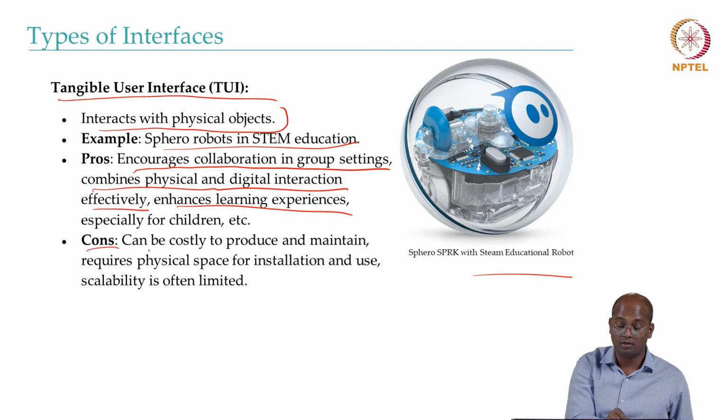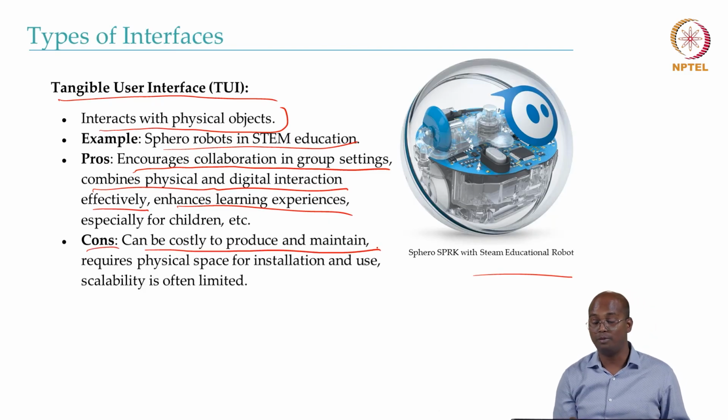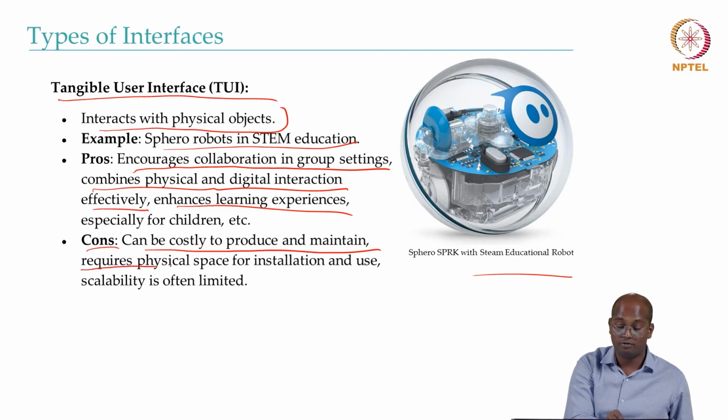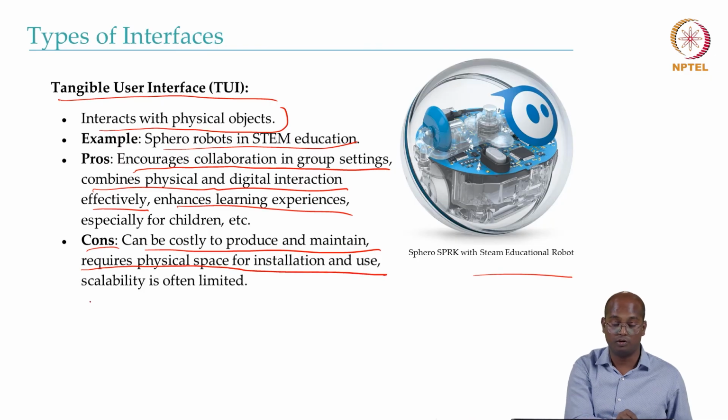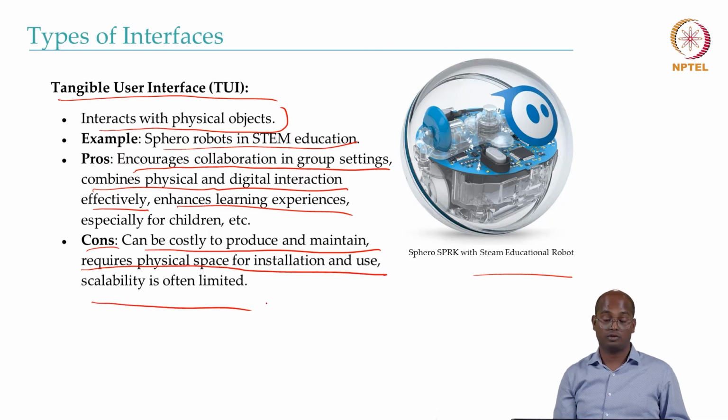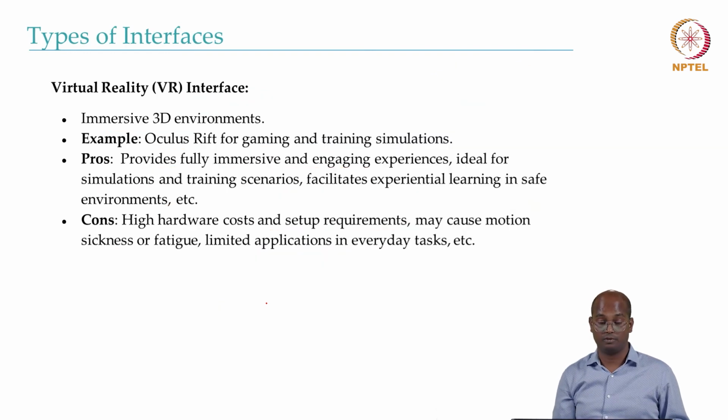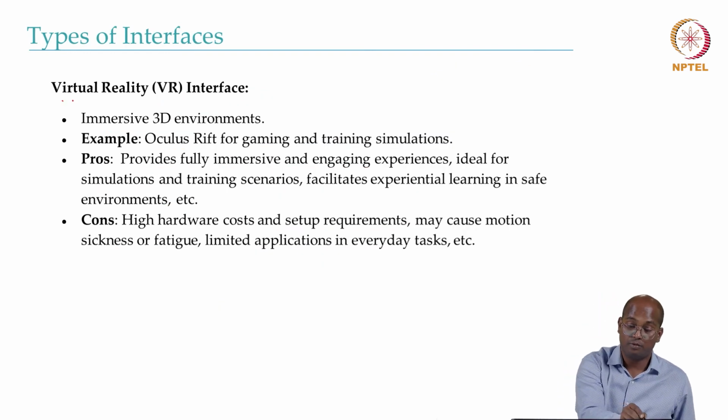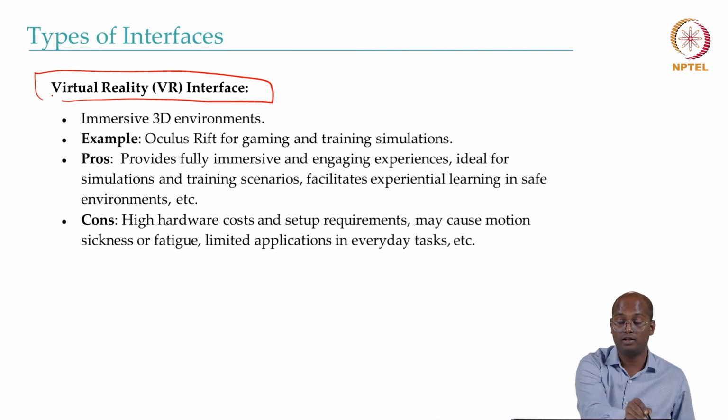And the cons are that it can be costly to produce and maintain, it requires physical space for installation and use, and of course, scalability is often limited. Mobility is often limited. So the next type of interface is virtual reality.